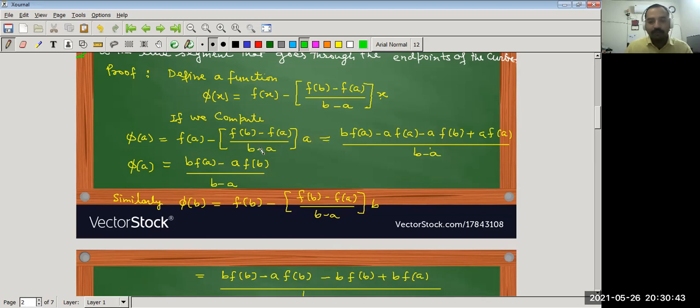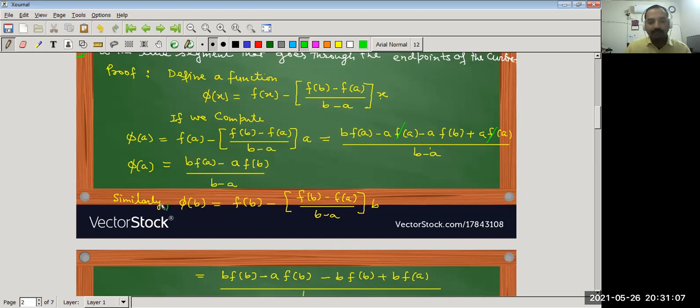Taking the LCM, b minus a, we get b f(a) minus a f(a) minus a f(b) plus a f(a). So a f(a) and a f(a), plus and minus, both cancel out. So we get phi a is equal to (b f(a) minus a f(b)) upon (b minus a).